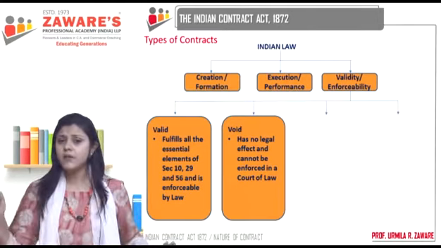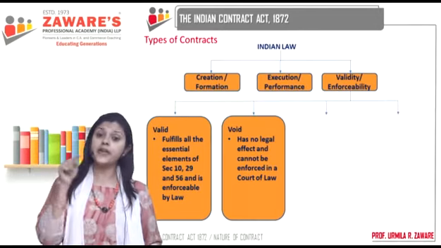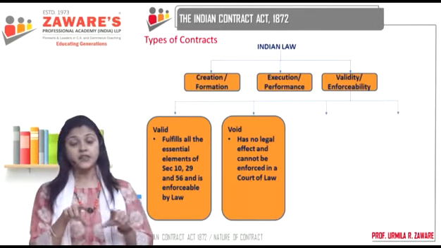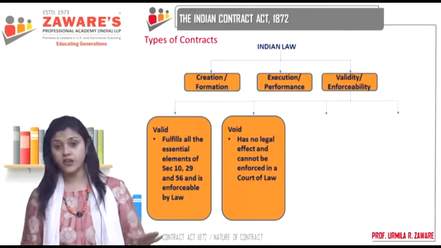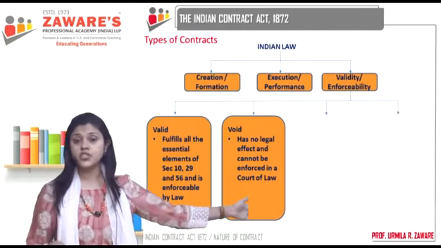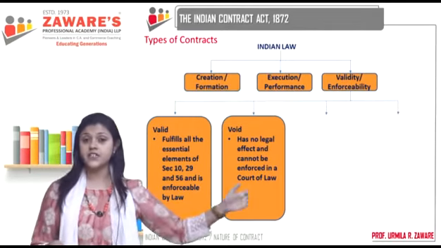And then we have something called void contracts. Means they became contracts. They became absolutely valid contracts because they fulfilled all the conditions of section 10, 29 and 56.